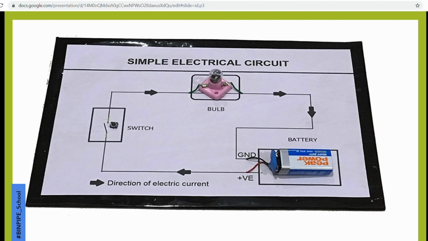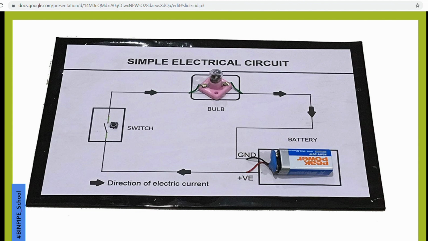This is a picture of a simple electrical circuit diagram, or even you can make it this way, which I had taken from Google images. So we can make it this way, and we can even draw a circuit this way and present it for our school presentation.